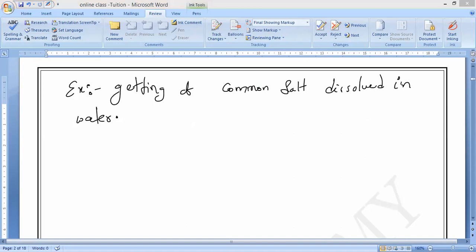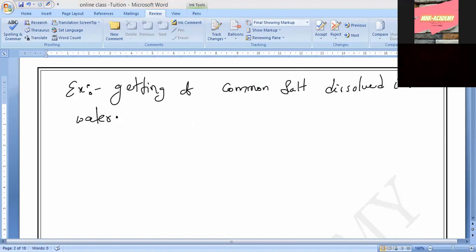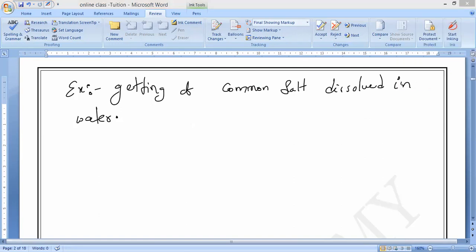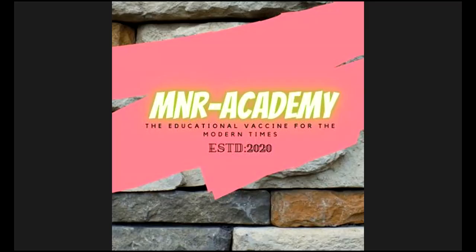If we want to prepare it quickly, suppose I cannot wait for 3 or 4 days, then what should I do? I have to take the salt solution in a China dish or something similar. If you want to increase the rate of evaporation, what do we have to do? We have to provide heat. We have to heat it manually, that's all, correct or not?